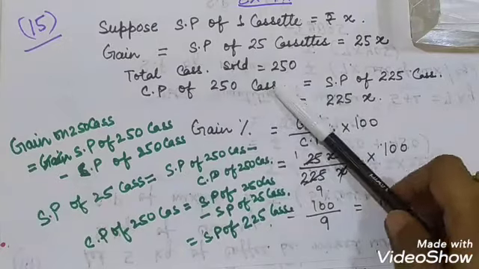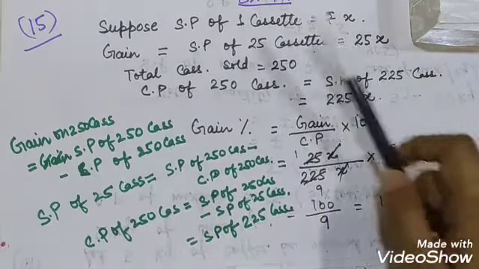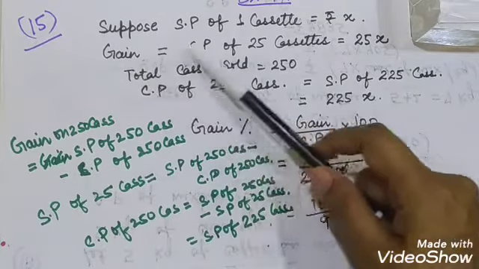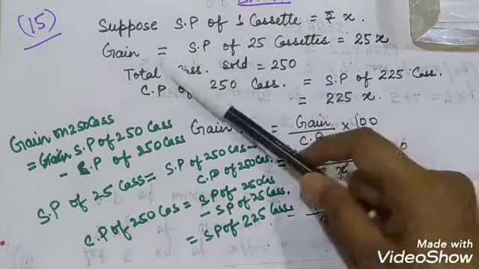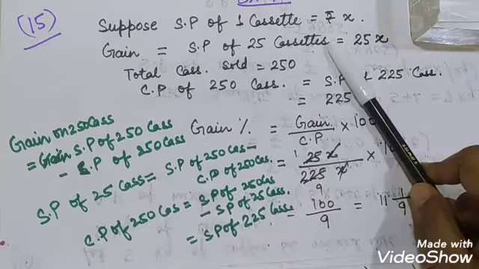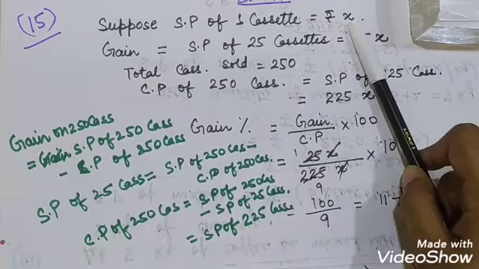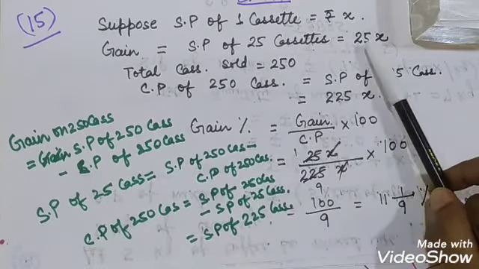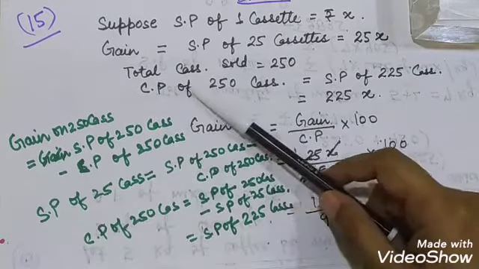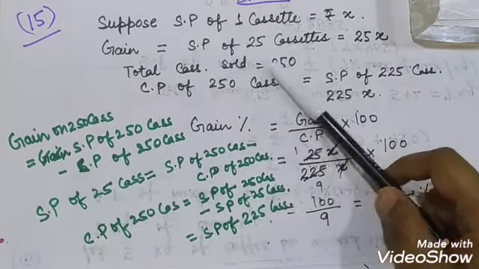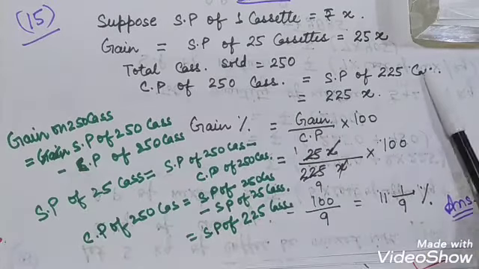So in this case we have to suppose the selling price of one cassette is rupees X. Now it is given that the gain is the selling price of 25 cassettes. So if one cassette is sold for rupees X, then 25 cassettes will cost 25 into X. I have written that the total cassettes sold is 250, so the cost price of 250 cassettes will be the selling price of 225 cassettes.